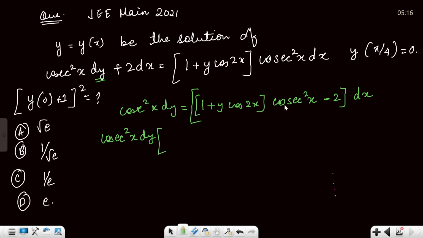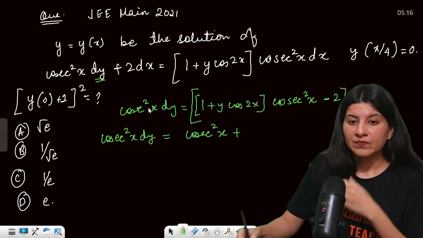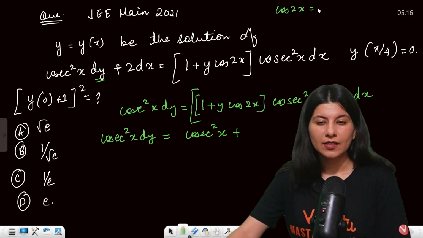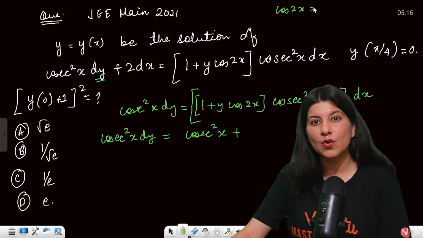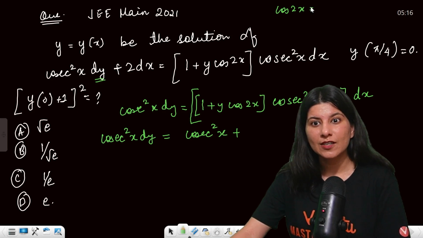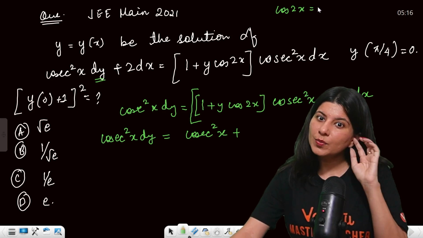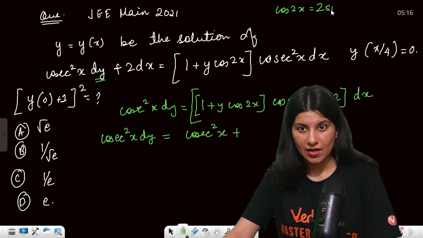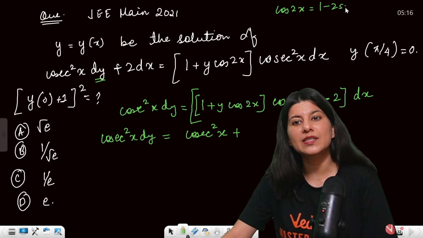Now cos 2x, you know, 1 minus cos 2x is 2 sin square x, so cos 2x is 1 minus 2 sin square x.